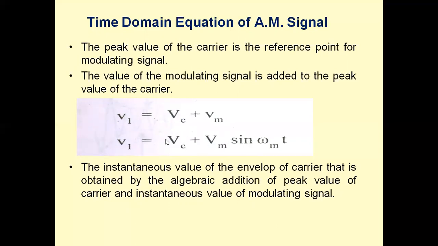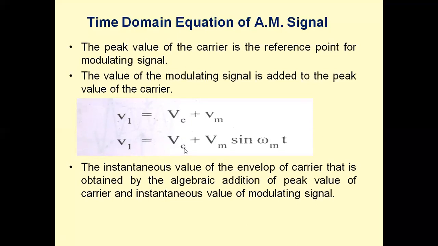So Vc is the peak value of the carrier, and as t varies, sin omega t varies, and therefore Vm sin omega t varies. So this is the instantaneous value of the message signal. When the peak value of the carrier is added to the instantaneous value of the modulating signal, we are getting changes in the amplitude of the carrier.